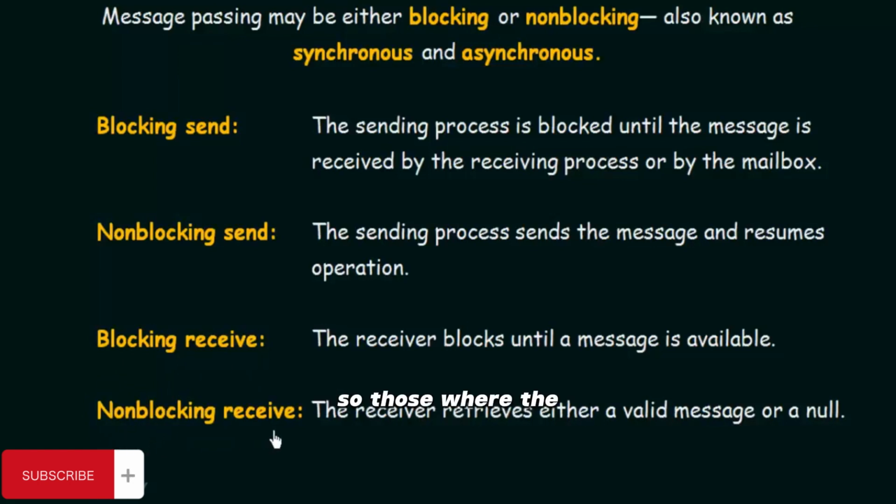So those were the issues related with synchronous and asynchronous communication in message passing. We have discussed the synchronization issue, and here we have two types: the blocking send or the blocking receive, and then the non-blocking send and the non-blocking receive.